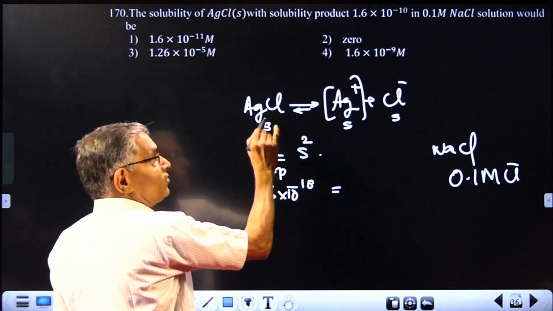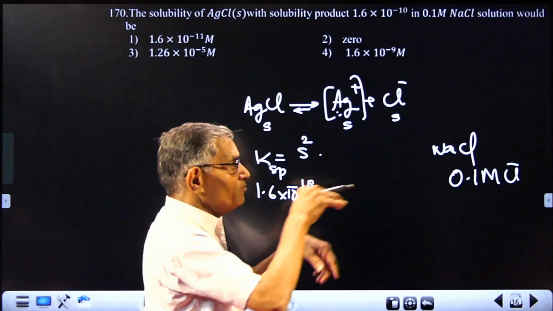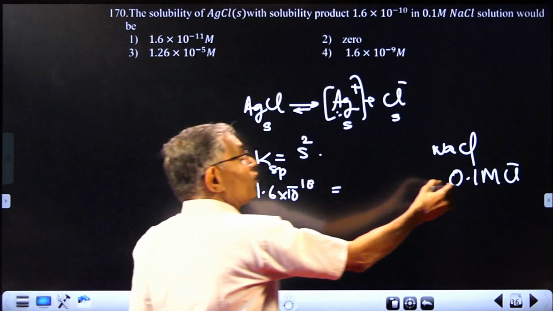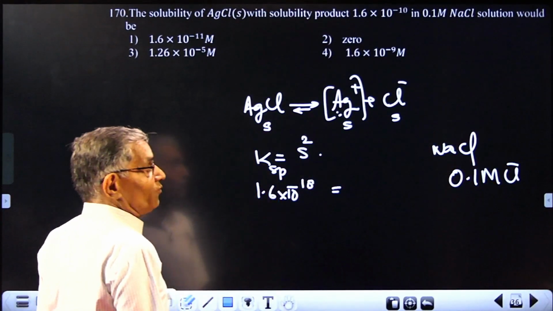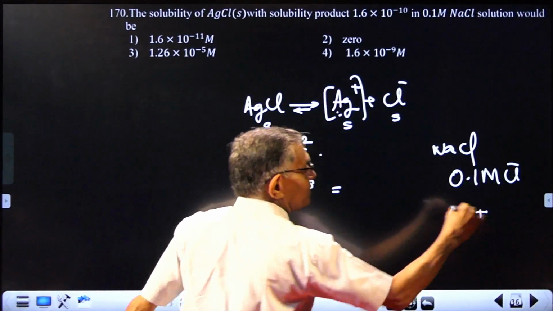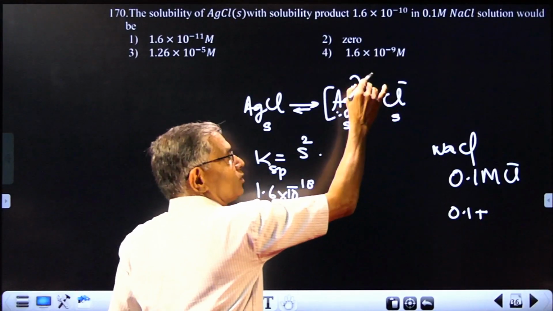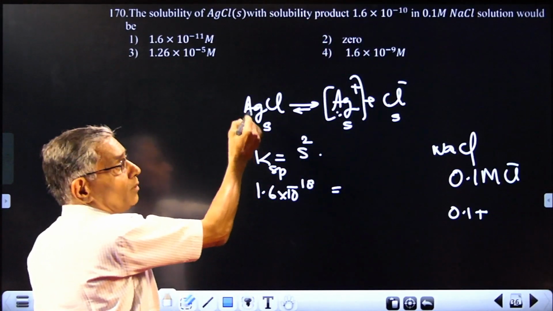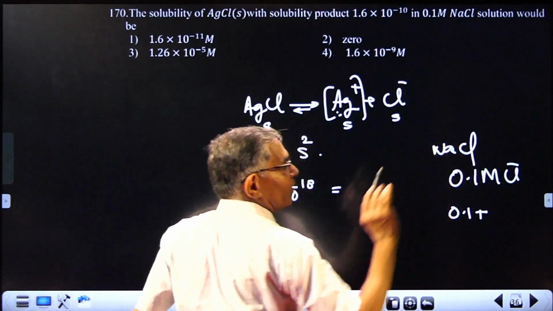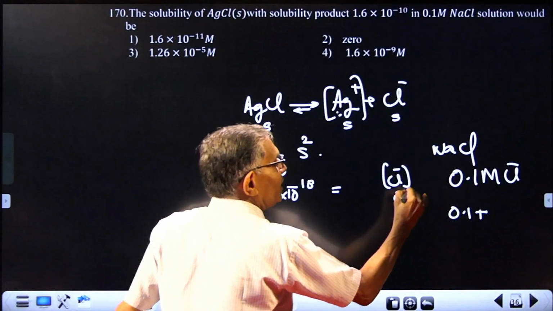See, in water when silver chloride dissolves, you get equal concentrations of these two. But if you dissolve the same silver chloride in sodium chloride, you cannot expect the same chloride. Already we have got a large concentration of chloride. So the effective concentration of chloride is the chloride from sodium chloride, which is 0.1, plus the chloride from dissolution of this salt. But when the concentration of chloride is sufficiently high, solubility will be depressed and the contribution of silver chloride towards chloride concentration is negligibly small. So you can take the chloride concentration as 0.1 in this case.